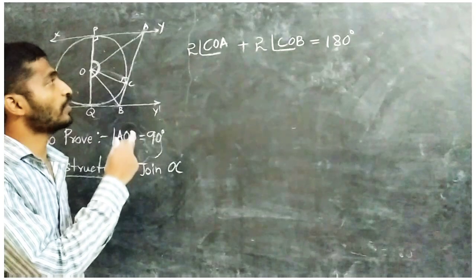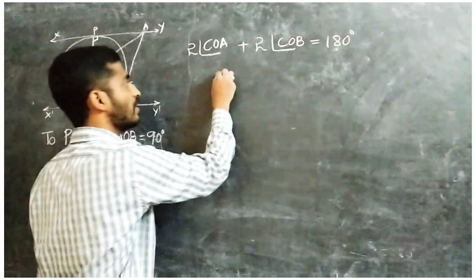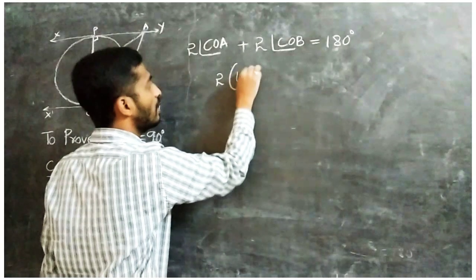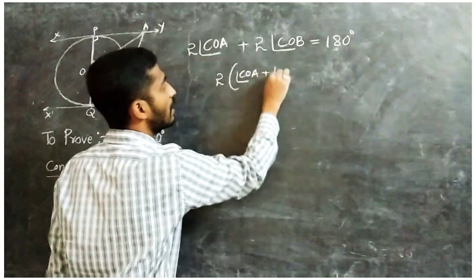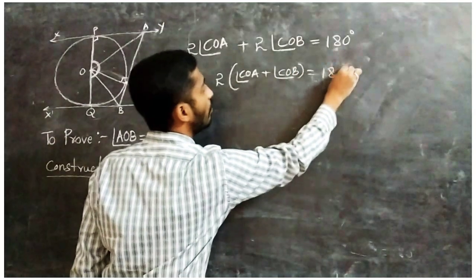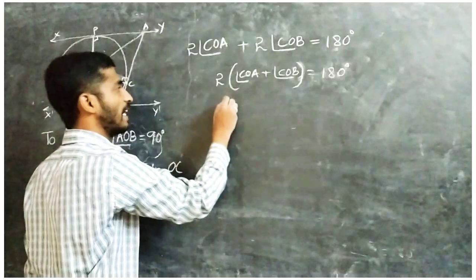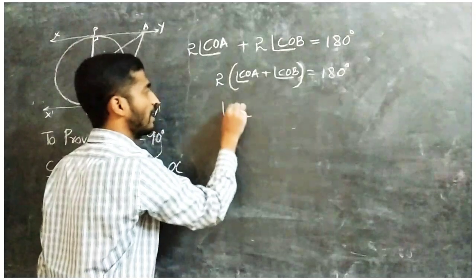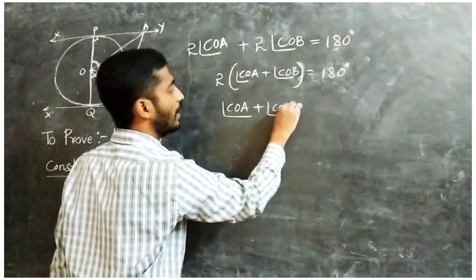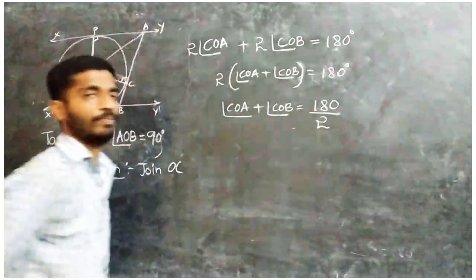So here 2 COA plus 2 COB equal to 180 degrees. Taking 2 common, what will we get? Angle COA plus angle COB equal to 180 divided by 2.